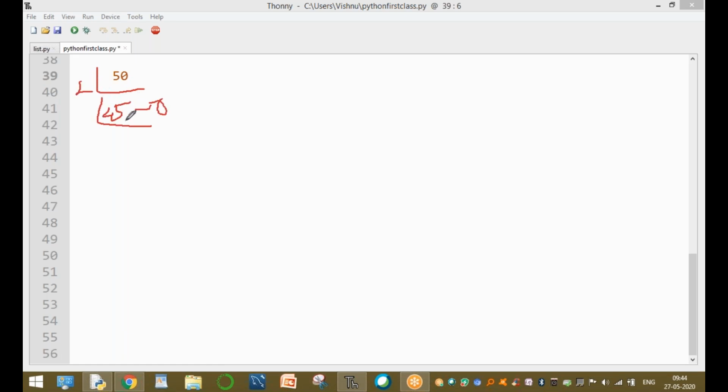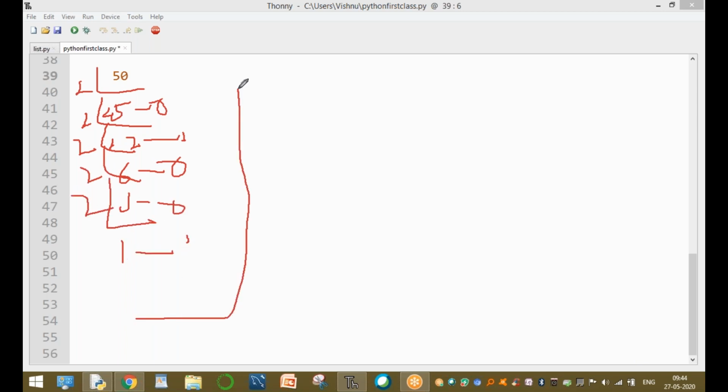The remainder value, clear? 50. 2 twenty-fives are 50. 2 twelves are 24, remainder value 1. 2 sixes are 12, remainder value 0. 2 threes are 6, remainder value 0. And 2 ones are 2, and the remainder value. The output of 50 is 110010. This is the complete output of the 50 value.